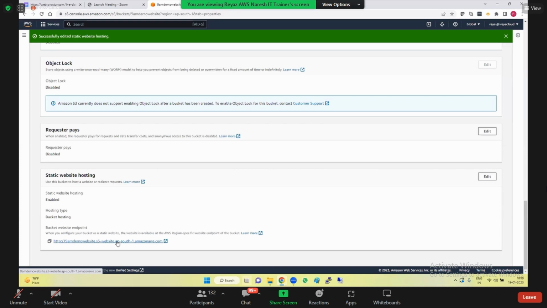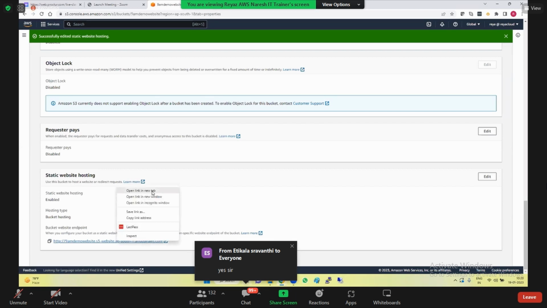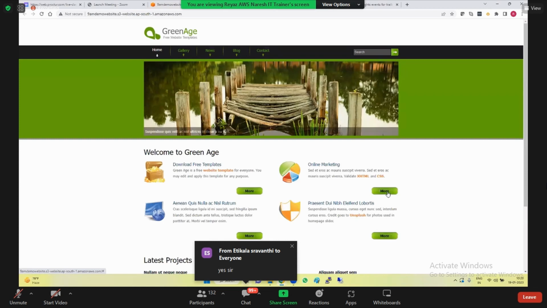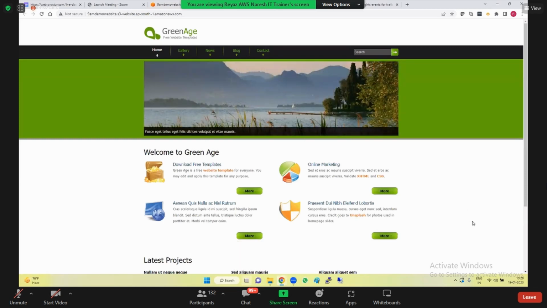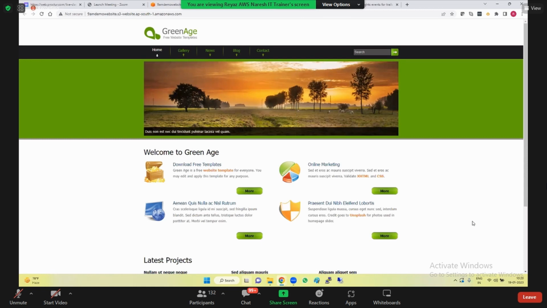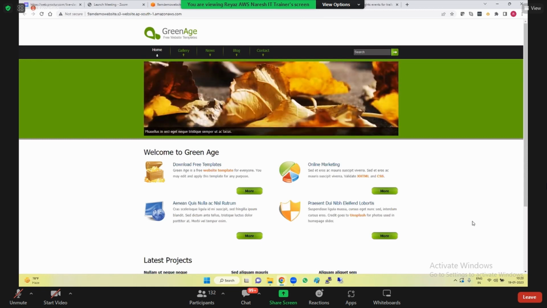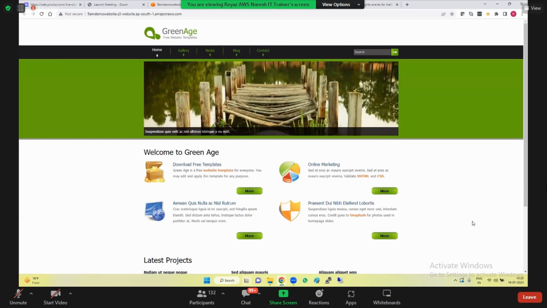Everyone understood how I did? Create a public bucket, upload all your files, make them public using ACL, and then enable static website hosting. And then I open the link. Boom. And this is the website. Guys, within seconds, we have deployed a website in S3.